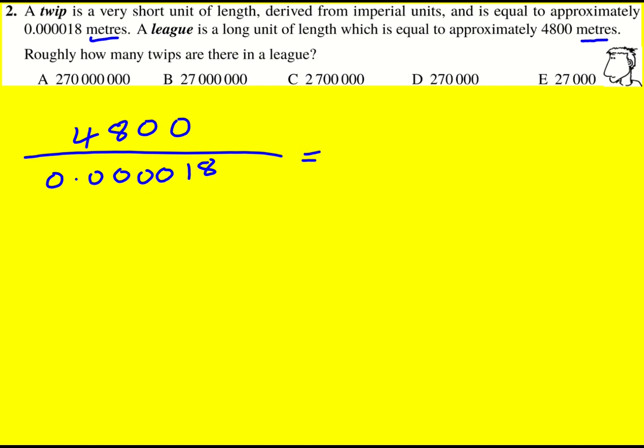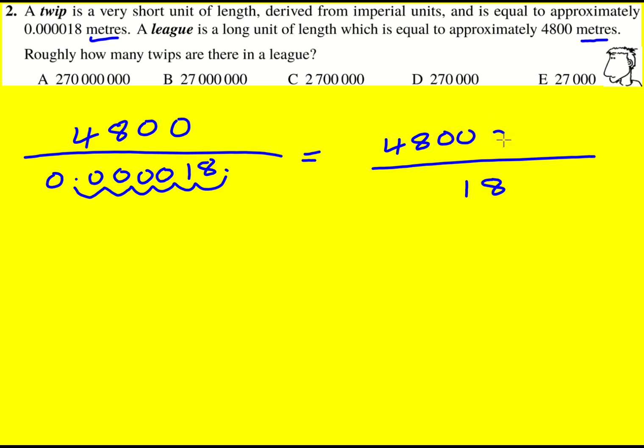Now, dividing by a decimal is quite awkward, so the best thing to do is to convert it so it's a whole number. And I can times by 10 once, twice, 3, 4, 5, 6 times to get the decimal point here. That means I'm dividing by 18. And because I've times by 10 to the 6, I'll times the top by 10 to the 6 and add 6 zeros. I'll put some commas in as well to keep track.